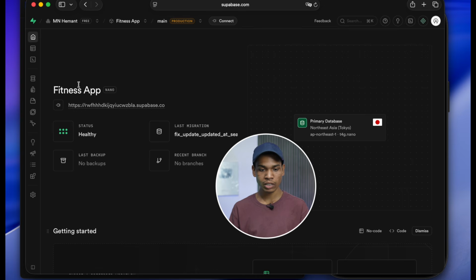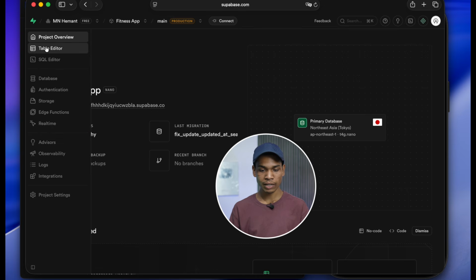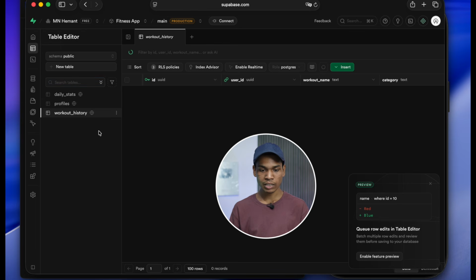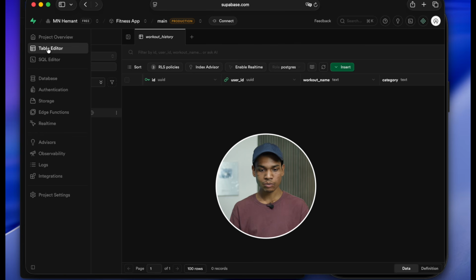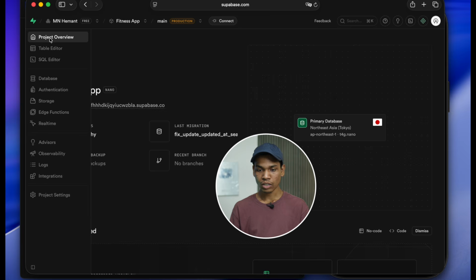And if I now go to the Supabase account, so this is our project, and if I go here table editor, so now you can see it has added different tables like profile. So whatever sign in data I will or any user will add, so it will be shown here, and then there is table data for daily states, then workout history. So this is how database is being stored here in the Supabase.